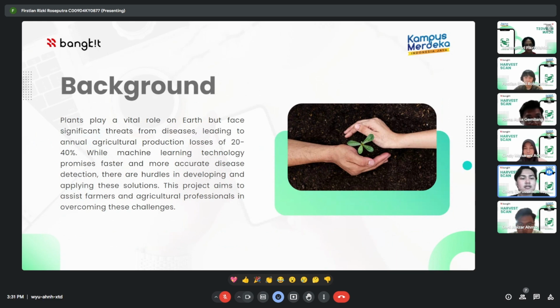Plants play a vital role on Earth but face significant threat from disease, leading to annual agricultural production losses of 20 up to 40%, while machine learning technology promises faster and more accurate disease detection. There are hurdles in developing and applying the solution. This project aims to assist farmers and agricultural professionals in overcoming this challenge.